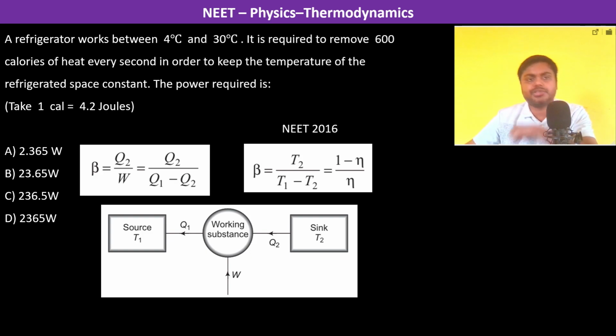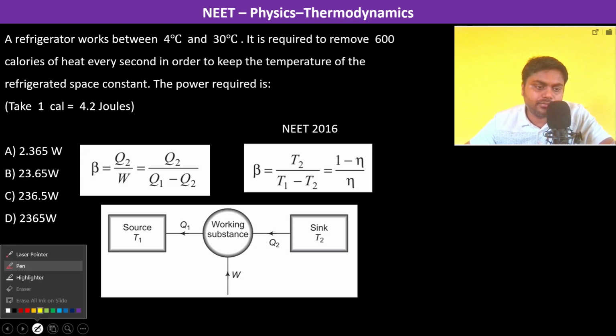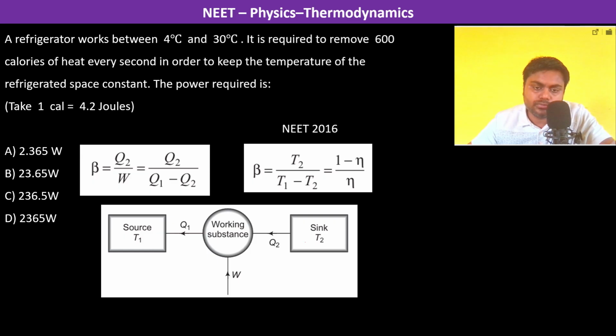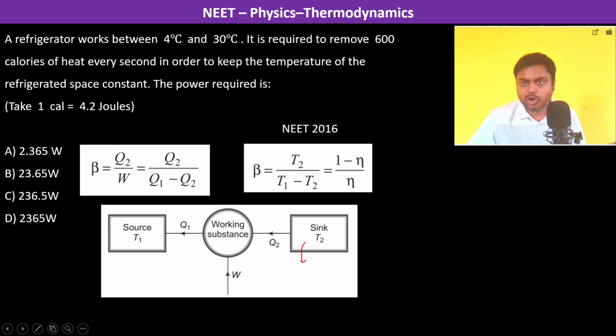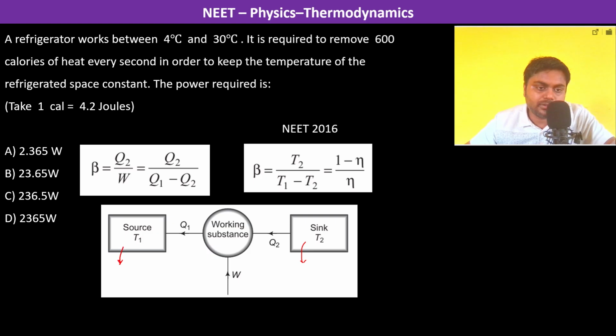So in this, the refrigerator works between 4 degrees and 30 degrees centigrade. So therefore we have T2. In a refrigerator, you see the inside is cool, the outside room temperature is hot. So room temperature is T1, which is 30 degrees centigrade. So 30 plus 273, which is 303 Kelvin.